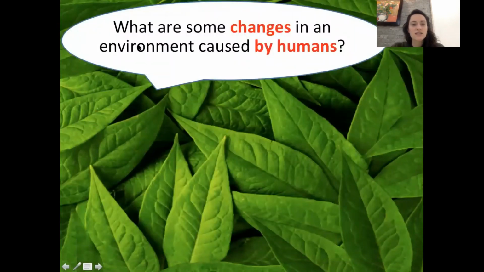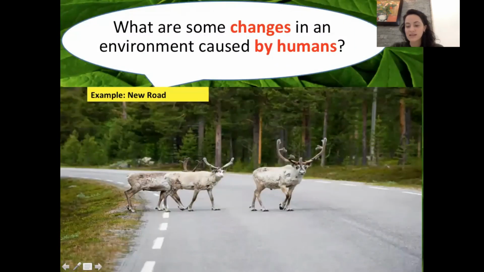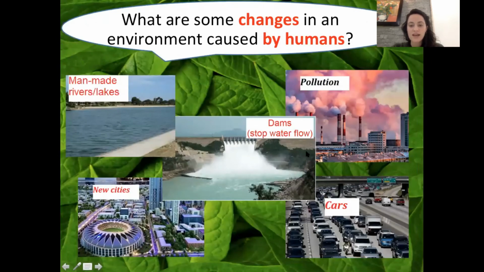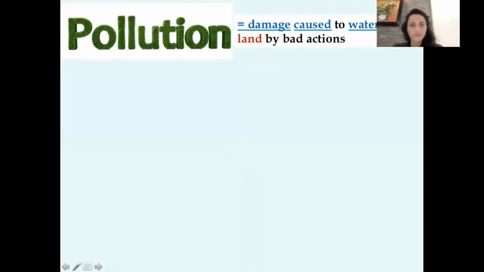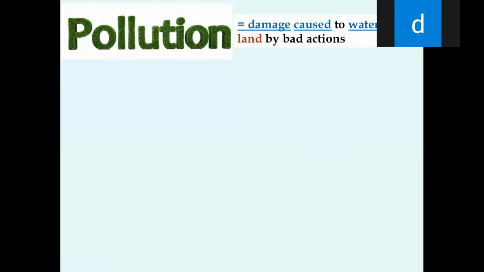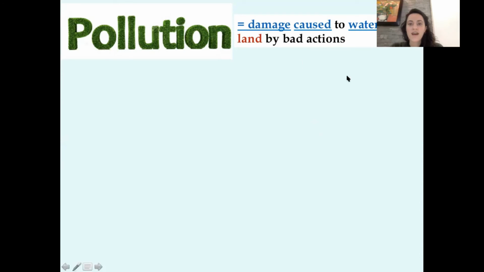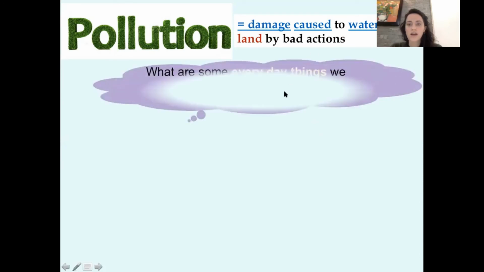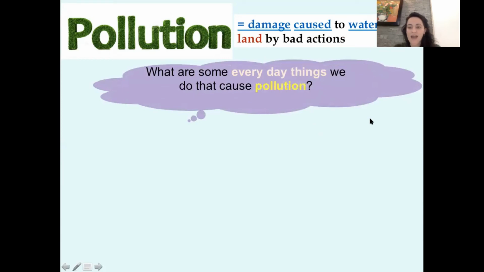So what are some changes in environment caused by humans? New roads, pollution, dams, cars. Let's see, Lehan, can you read this definition for pollution? Damage caused to water, air, or land by bad action. Good, say actions. Actions. Good, by bad actions. Very good, so this is damage caused to water, air, or land by bad actions.